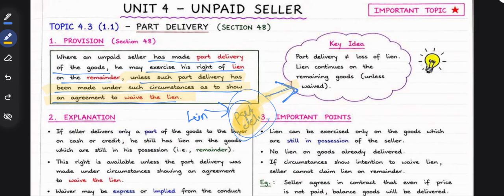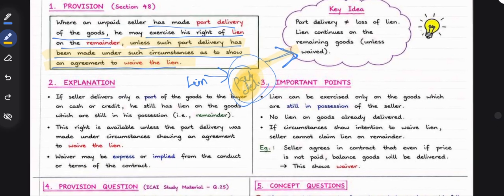He should not have given such agreement to waive the lien. If he has given part delivery as an agreement to show that he has waived the lien, then he cannot claim lien on the remaining goods. Otherwise, he can claim lien on the remaining goods.